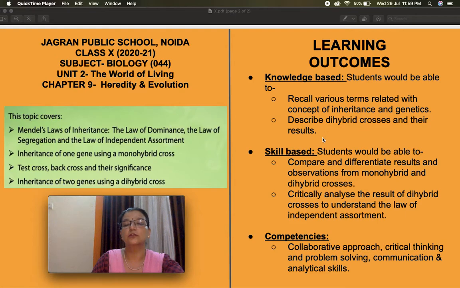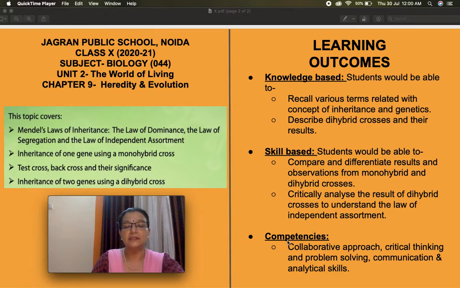In skill-based learning outcomes, you would be able to compare and differentiate results and observations from monohybrid and dihybrid crosses performed by Mendel in all the 7 characters of sweet pea plant, and you would be able to critically analyze the result of dihybrid crosses to understand the law of independent assortment.